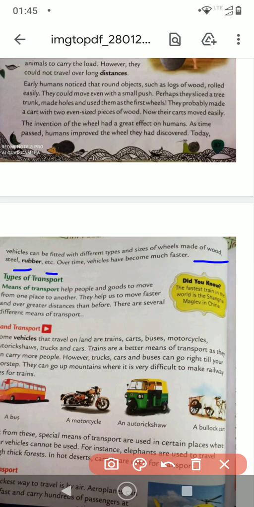And over time, vehicles have become much faster. Okay, so in bicycles and bikes, you find different types of wheels. There are thinner wheels, thicker wheels, bigger wheels, smaller wheels, wheels with small grooves, wheels with bigger grooves. The tractor wheel is such a big wheel, no? When you see the tractor wheel, they have big grooves. Grooves are the pattern, the design which is made on them.